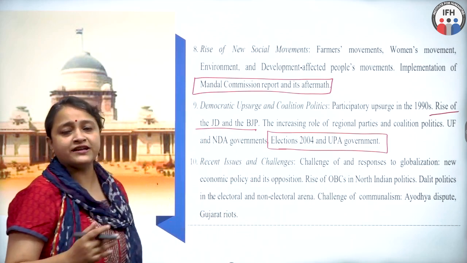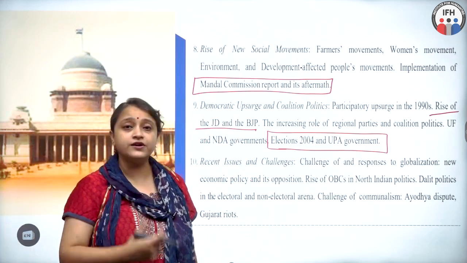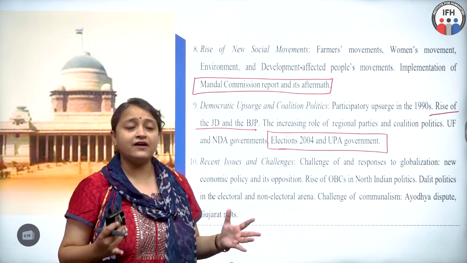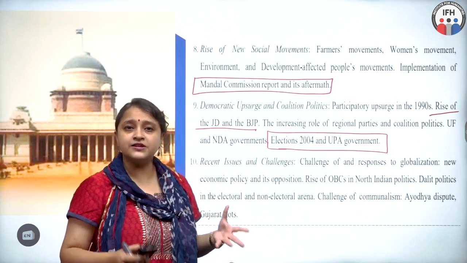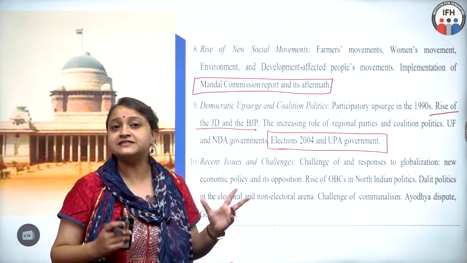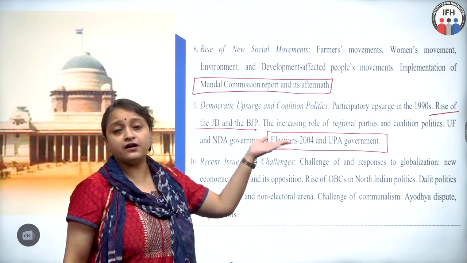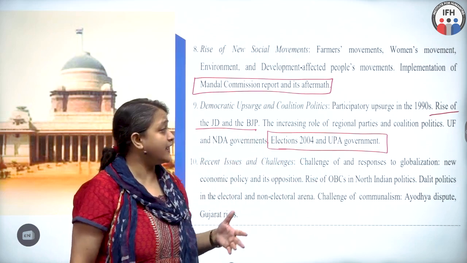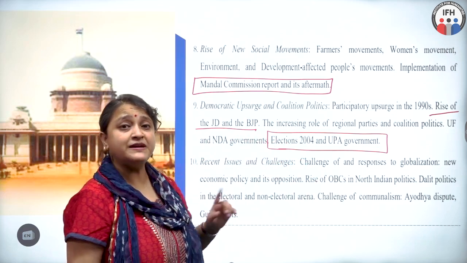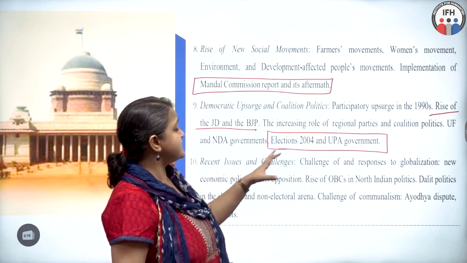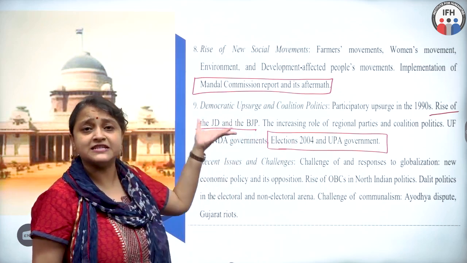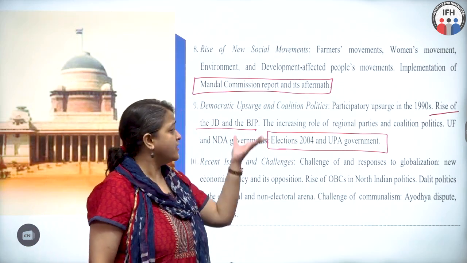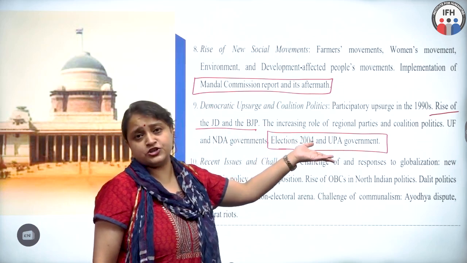important because for a long time we had Congress coming into power with a majority in the elections, and now we see a lot of coalition governments coming to power, being there for a few months and then falling. After that, we have a long patch of 10 years wherein the UPA government came into power and it was still a coalition government, but it provided stability to India. So this is the reason why this topic is relevant from the current perspective. And when you're attempting your questions, most questions would be coming from the elections of 2004.